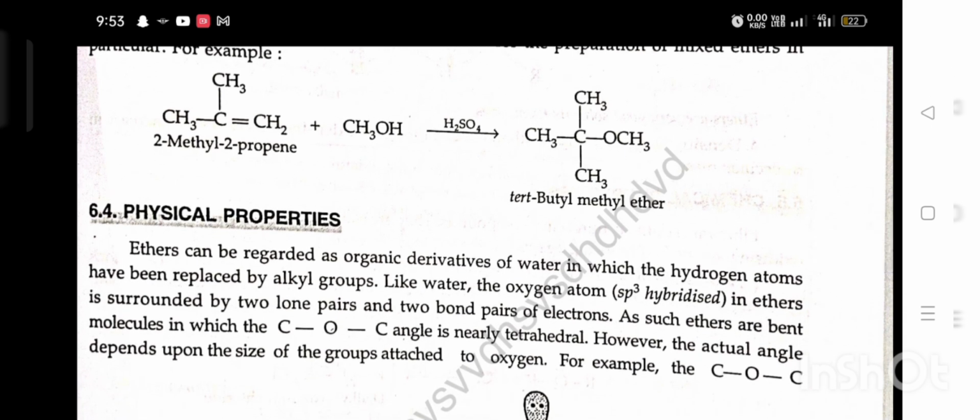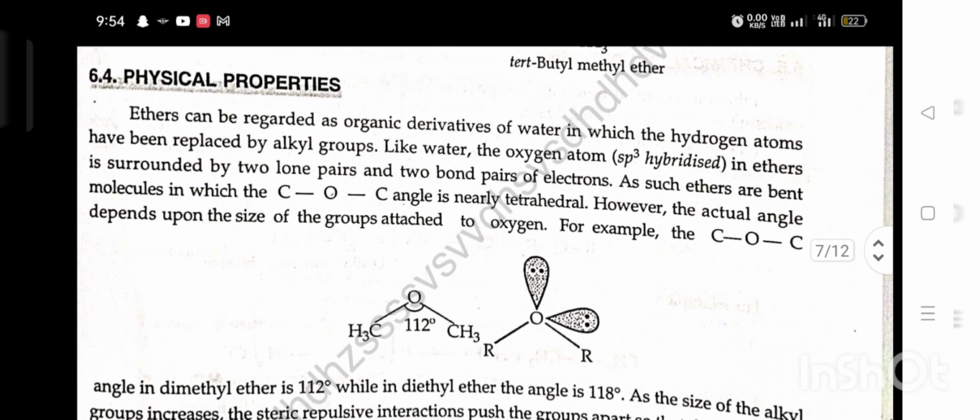Physical property: ether can be regarded as an organic derivative of water, in which the hydrogen atom has been replaced by an alkyl group. The oxygen atom is sp3 hybridized in ether, surrounded by 2 lone pairs and 2 bond pairs of electrons. As such, ethers are bent molecules in which the COC angle is nearly tetrahedral. However, the angle varies depending upon the size of the group attached to oxygen.